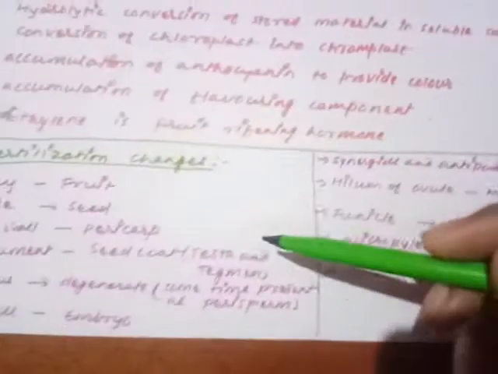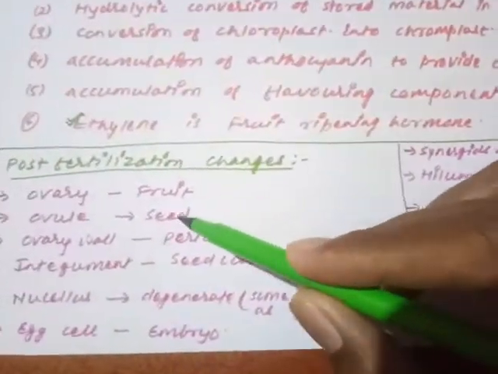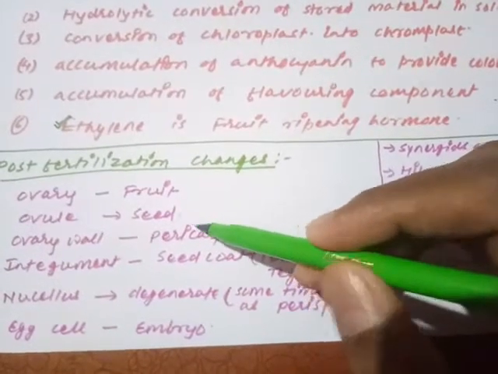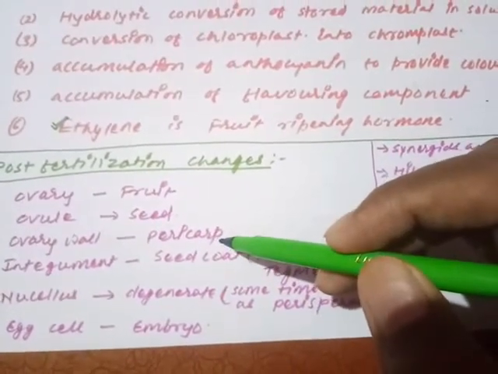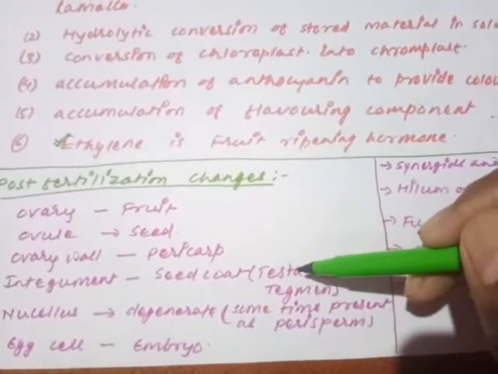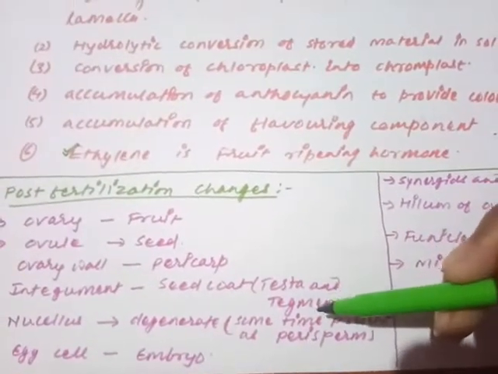So once again I am just going to revise all these things. What happens? The ovary is going to form the fruit. Ovule is going to form the seed. Ovarian wall is going to form the pericarp. Integument is going to form the seed coat. The outer integument will form the testa. Inner integument will form the tegmen.